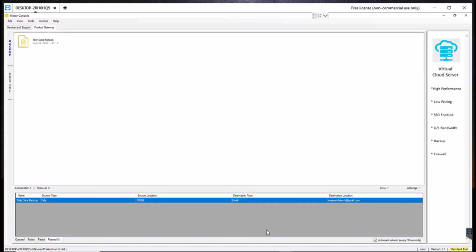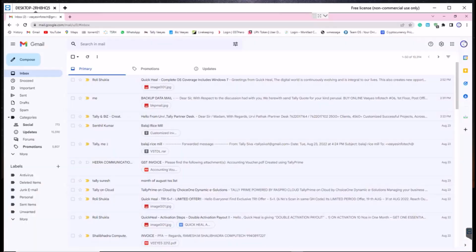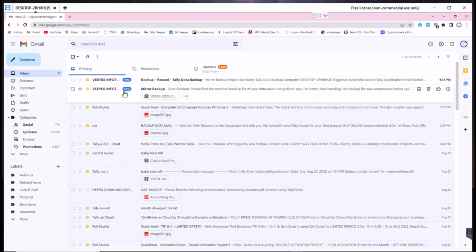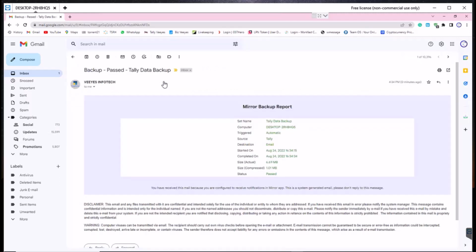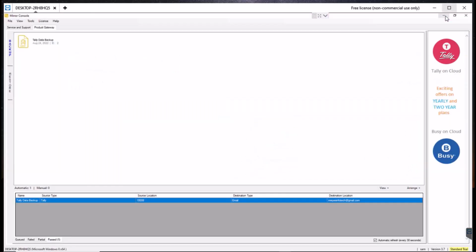Now I am checking my mail ID. Once I click that, now see Veeyes Infotech mirror backup, I get the attachment automatically, and I also get the message. Tally data backup triggered automatically, destination email, total size is 6.69 MB, my folder size, now compressed to 1 MB. The status also you receive in the message. This is very useful for all the traders.